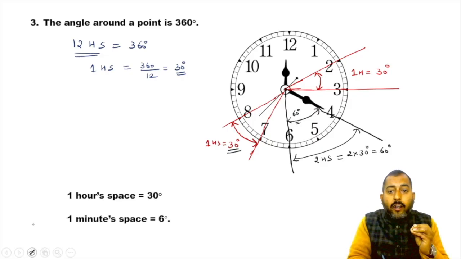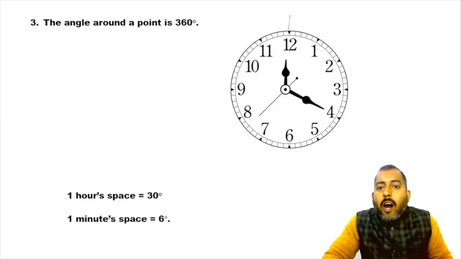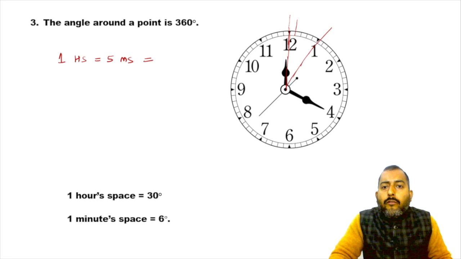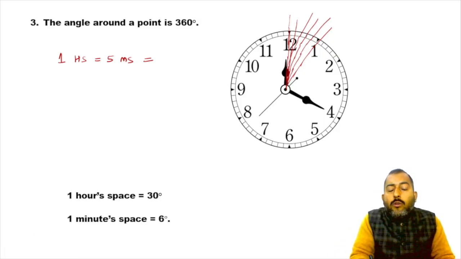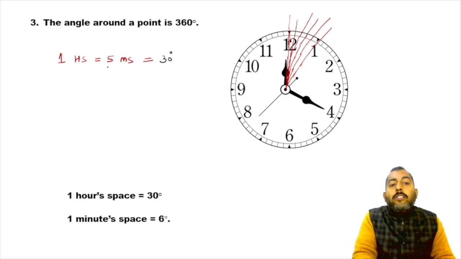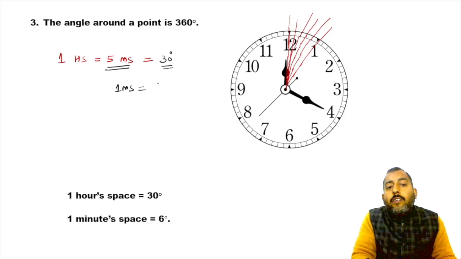Okay, all right, let's move on to the next question. Now guys, see, we know that 1 hour space is further divided into 5 minute spaces. And we also know that 1 hour space is equal to an angle of 30 degrees, which means 5 minute spaces are equal to an angle of 30 degrees, which means 1 minute space will have an angle of 30 upon 5, which is 6 degrees.